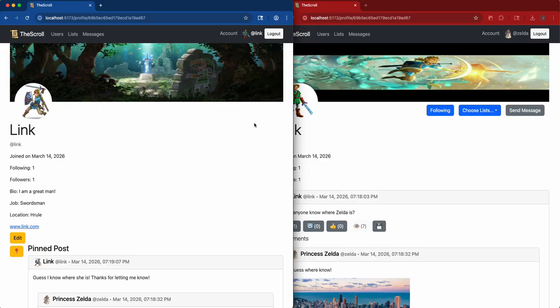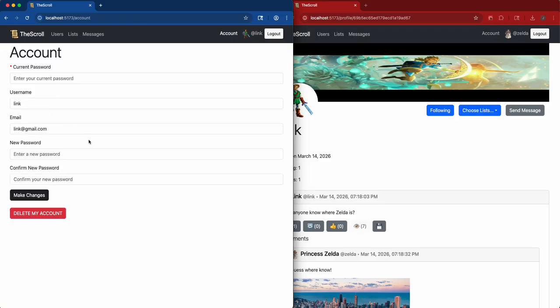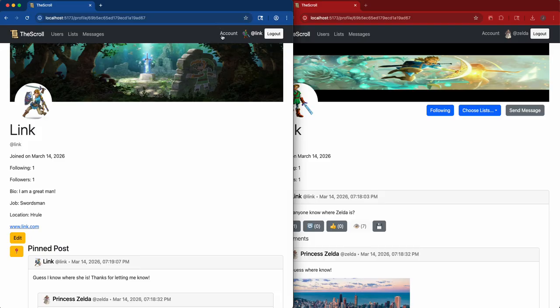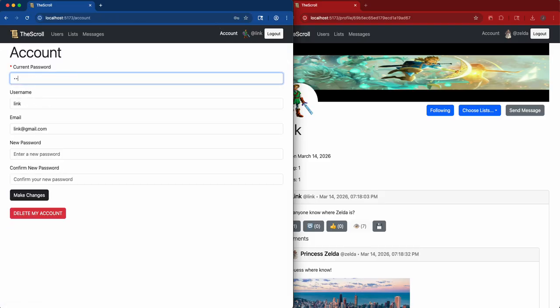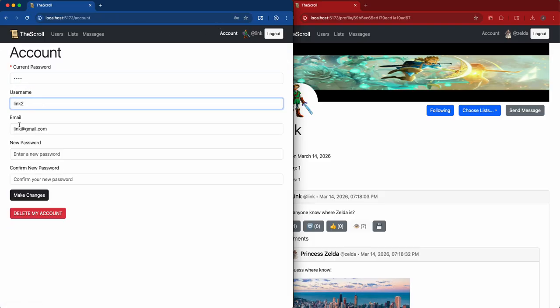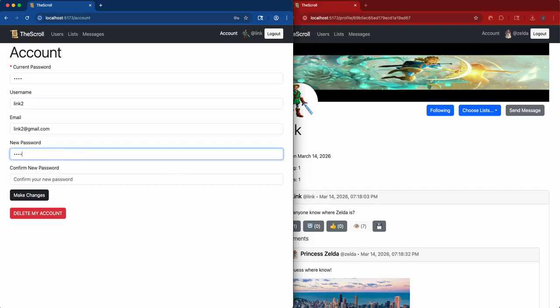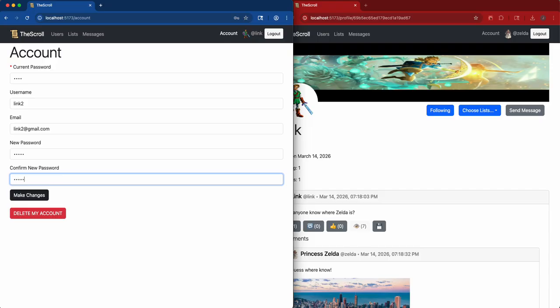And then one other thing he can do is come over here and edit his account, right? So this is the special credentials editing page. You need to enter your password or it won't work. So if I try to change my username to Link2 and hit make changes, it doesn't do anything without your password entered. Because if I come back over here, you can see his username is still Link, right? So I need to enter his password first. Then he should be able to update his username and email. If he wants to change his password, he'll have to type that in as well.